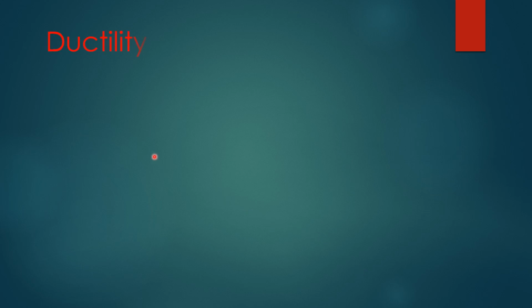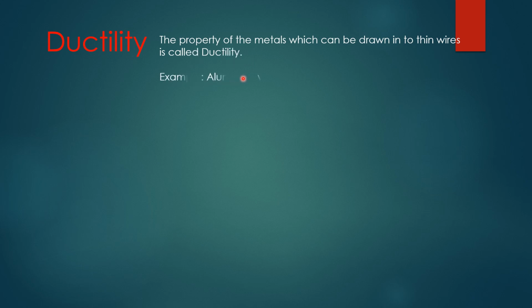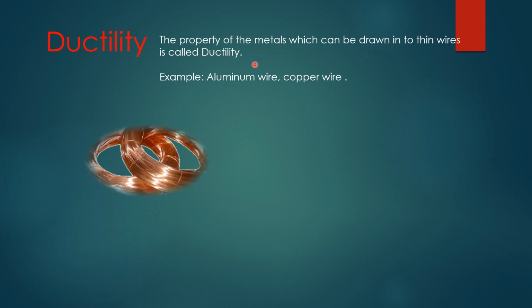Let us learn another important property of the metals: ductility. In our homes, you will find conducting wires are generally made of copper and aluminum. And many women wear ornaments made of gold or silver. The property of metals which can be drawn into thin wires is called ductility.